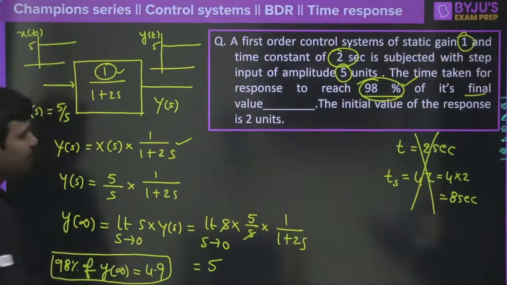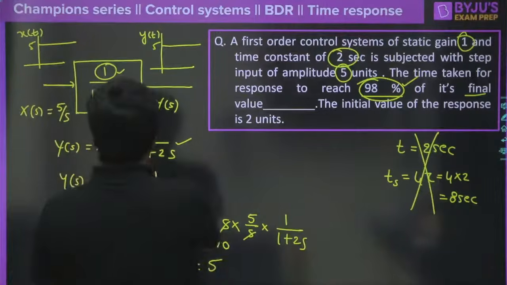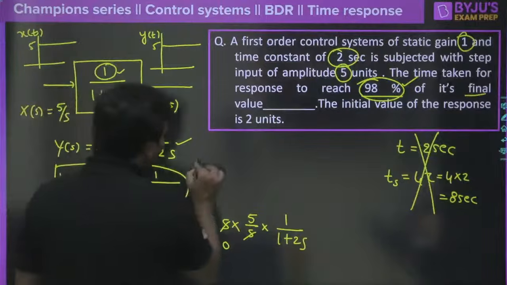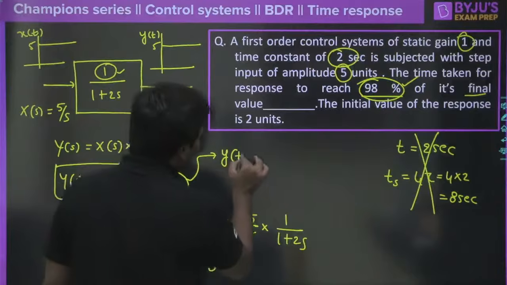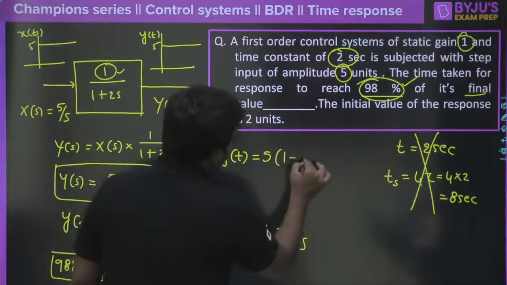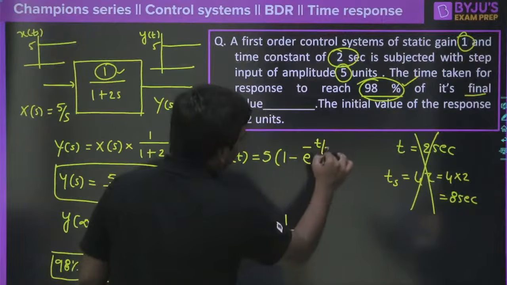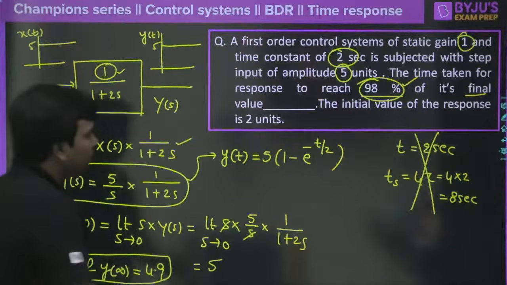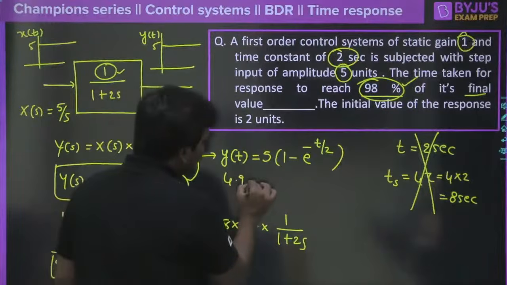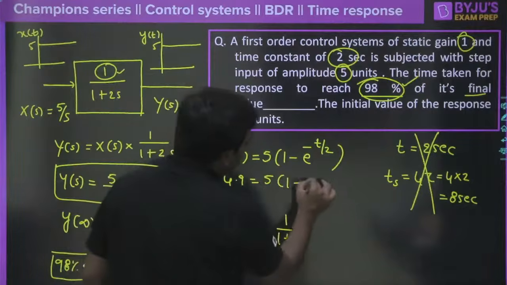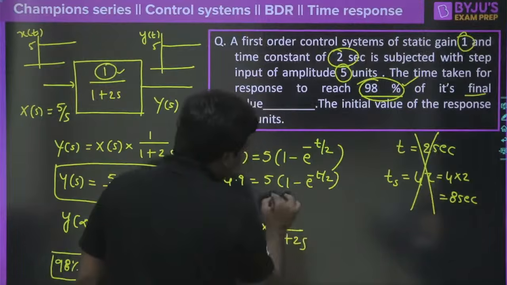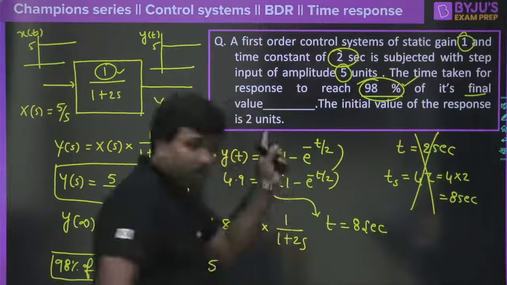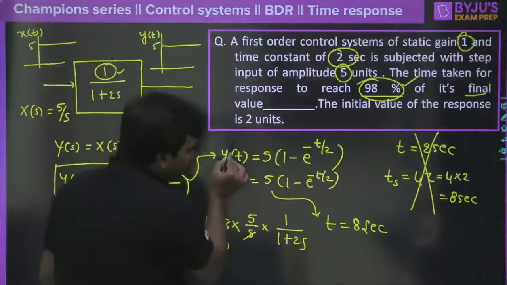But the problem is, many students consider this system and find the inverse Laplace for this. If you apply inverse Laplace, you will get y of t equal to 5 into 1 minus e power minus t by tau, that is t by 2, like what we got earlier. Then they take this 4.9 and substitute here: 4.9 equals 5 into 1 minus e power minus t by 2. If you solve all the way, t will come like 8 seconds. This is what most students do, but definitely it is the wrong answer.